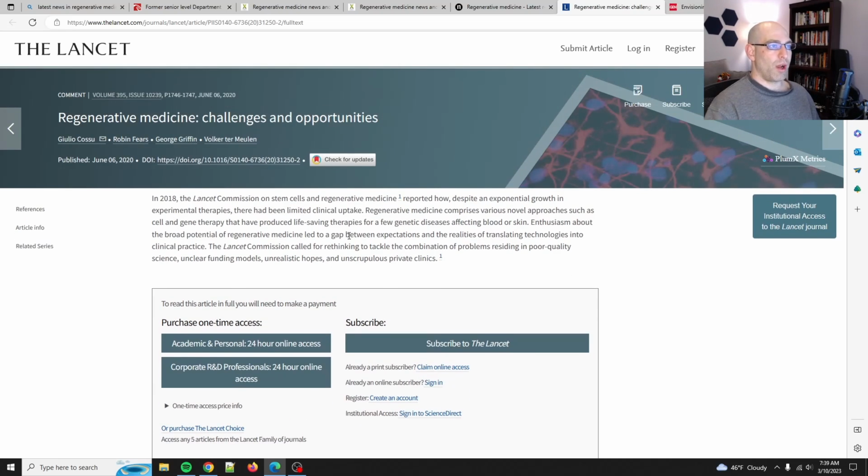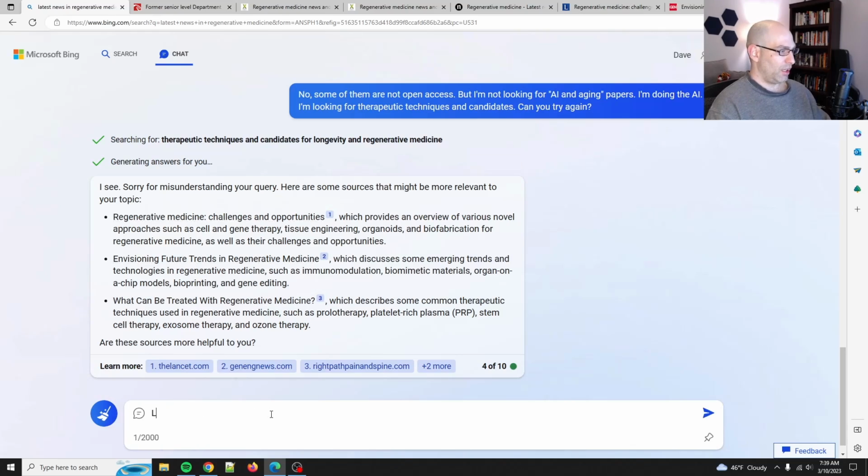So here's one thing where I am really skeptical, because all of this gatekeeping and paywalls is actually really going to slow down research, especially in the age of AI. That being said, there is some value added by these things. Okay, let's focus on open access sources of regenerative medicine research.